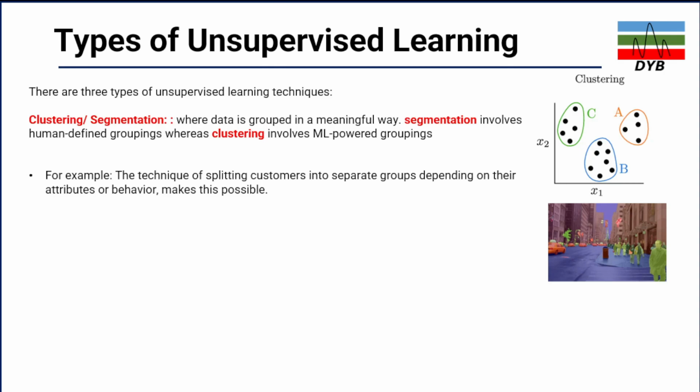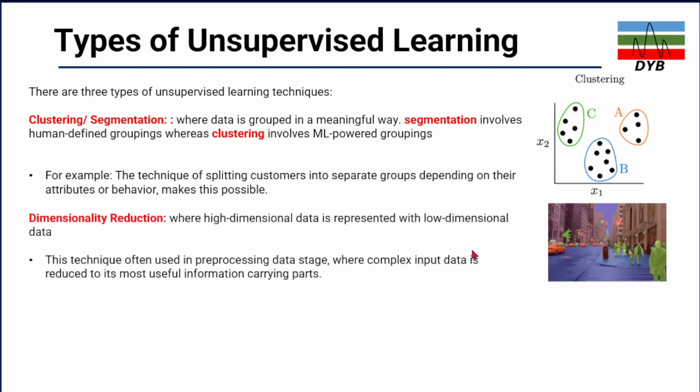The example here is a technique of splitting the customers into separate groups depending on their attributes and behavior. In this case, in my understanding, the clustering comes first, then based on the clustering, you do the segmentation. And the second type of unsupervised learning is dimensionality reduction.